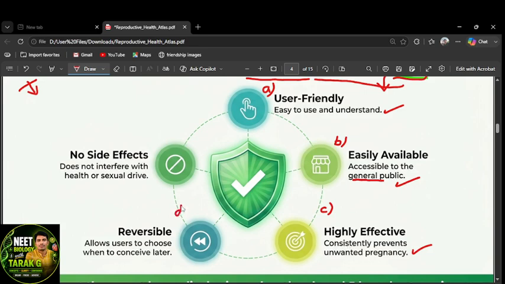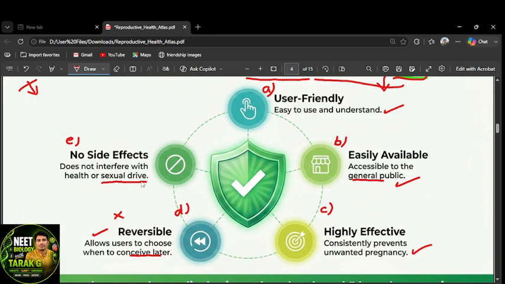And the fourth one is reversibility. When the couple requires, they can stop using the contraceptive. If they need a child, they can stop. It allows the user to choose when to conceive later. That's reversibility. And the last one is no or least side effects. These are the five points. No side effects. It does not interfere with the health or the sexual drive of the couple or the individual.